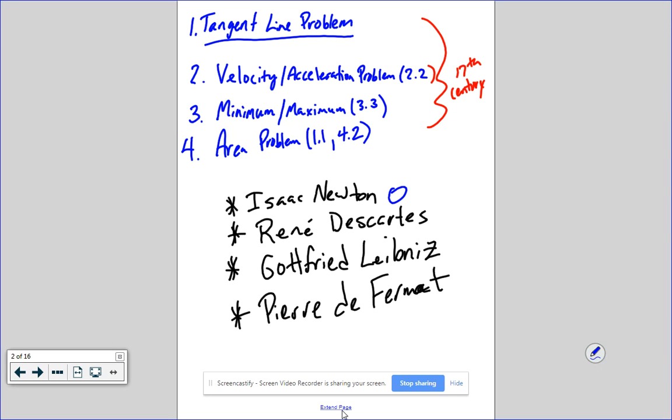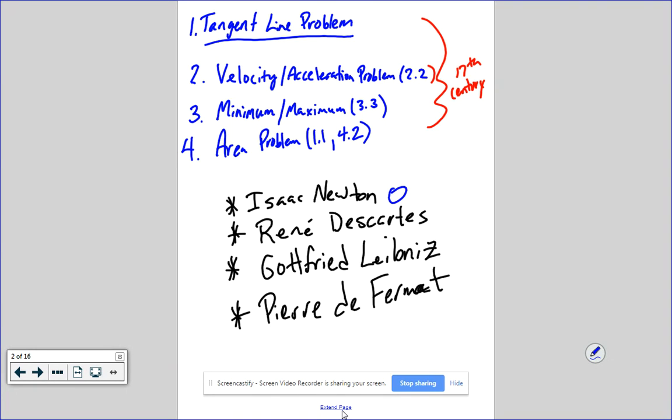The next one is Rene Descartes. In pre-calc you learn what's called Descartes' rule that helps you to find positive and negative solutions. He also has very important parts within calculus. One of the other main people is Gottfried Leibniz. We'll talk later about the Leibniz rule or the Leibniz theory. When it comes to calculus, he's also very, very popular within that.